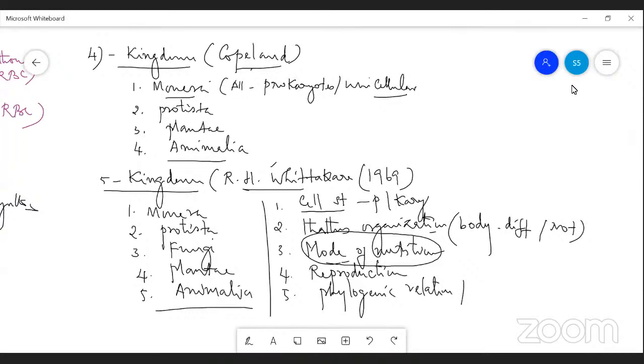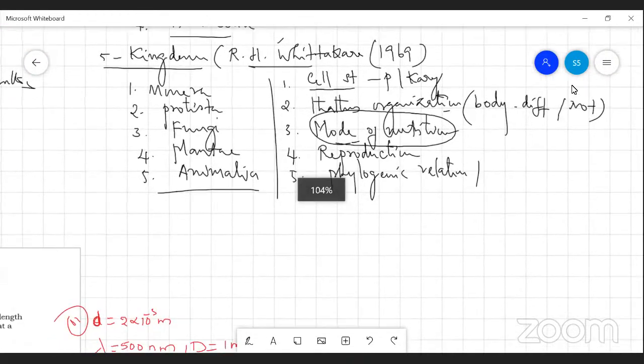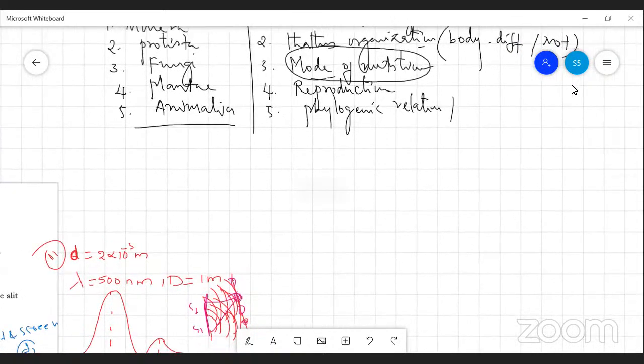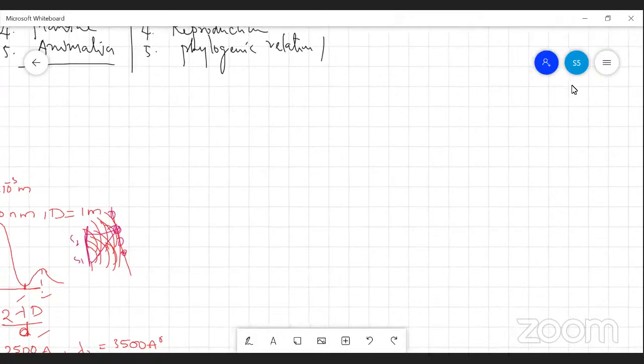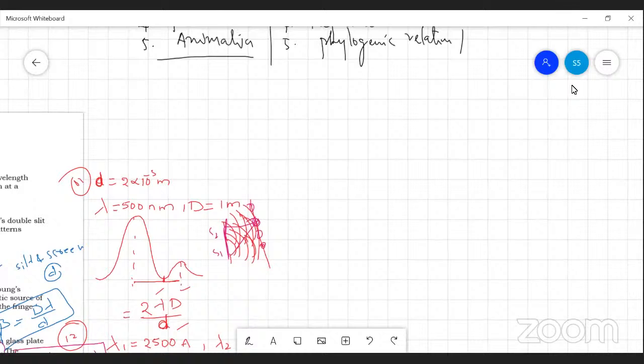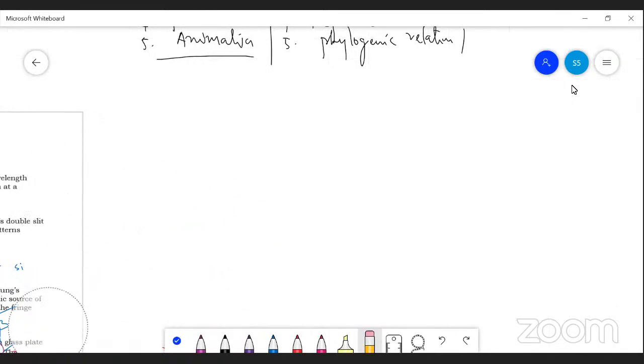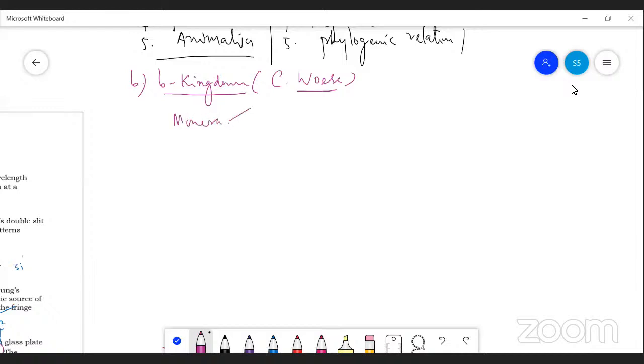What is the sixth kingdom system? The six kingdom system of classification was proposed by Carl Woese. Carl Woese divided the Monera into two groups.